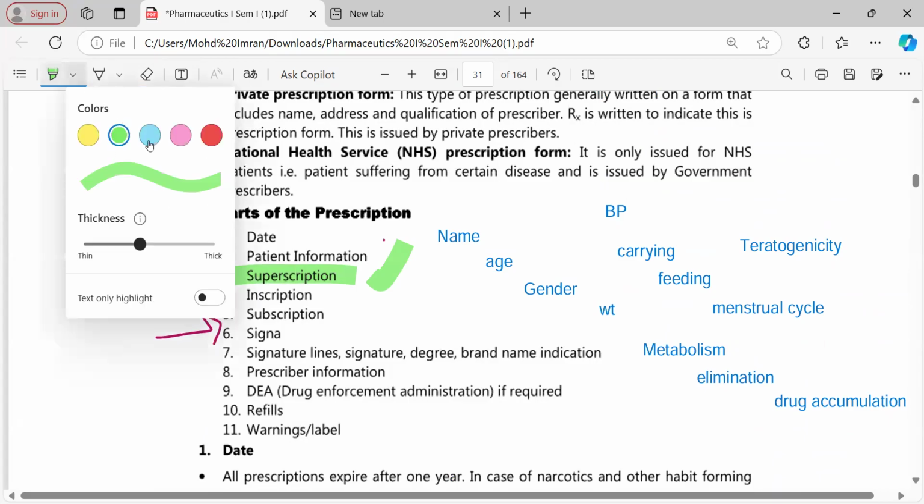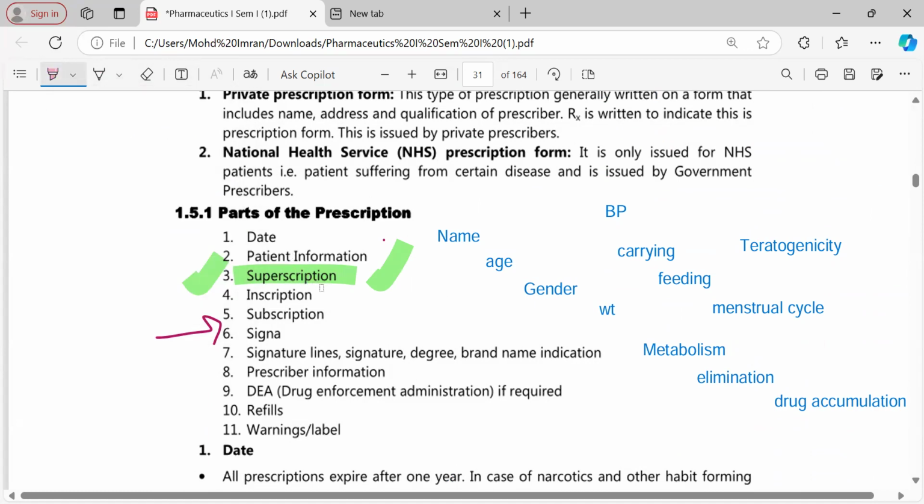Then the important part comes, that is inscription. In the inscription, you have the ingredients, the quantities, and the type of the drug to be taken, to be mixed. For example, if you are preparing a paracetamol tablet, how much starch should be taken as a diluent? How much MCC as a disintegrant? How much paracetamol as an API? How much talc? How much lubricant? What should be used as a binding agent? All these ingredients and quantities to be taken are generally part of inscription.